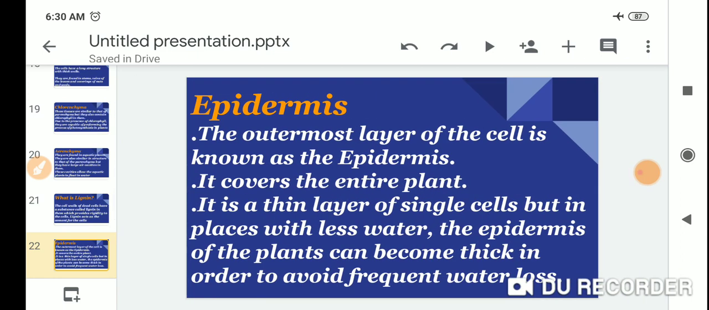Epidermis. The outermost layer of the cell is known as the epidermis. It covers the entire plant. It is a thin layer of single cells, but in places with less water, the epidermis of the plants can become thick in order to avoid frequent water loss.